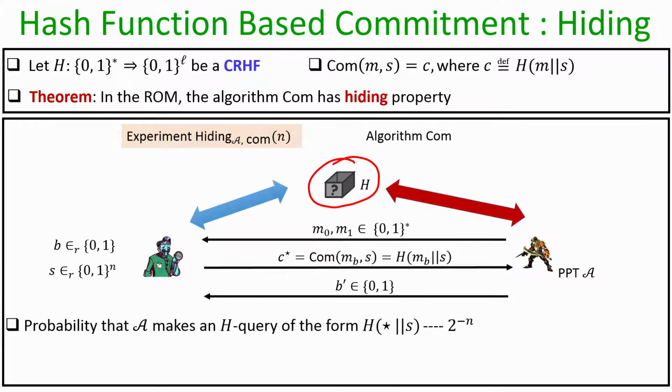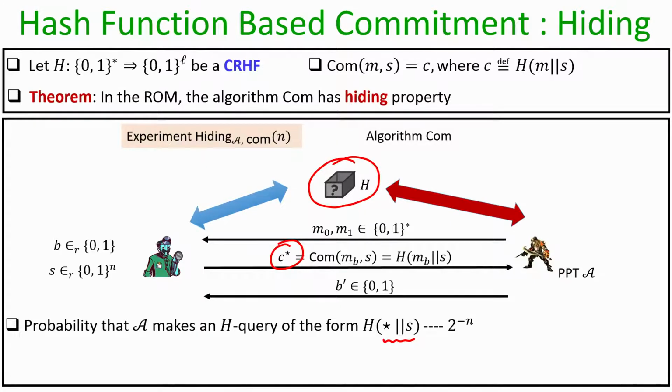So, since we now want to prove the probability that adversary A could significantly output B dash equal to 1, since we are in the random oracle model, we have to argue what is the probability that the adversary has made an oracle query with input of the form something concatenated with the randomness S. Remember that the commitment C star is the output of the oracle H on some message MB, where MB could be either M0 or M1, which is already known to the adversary A, because the adversary itself has thrown that pair of messages.